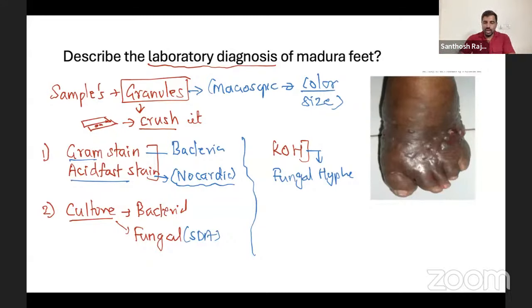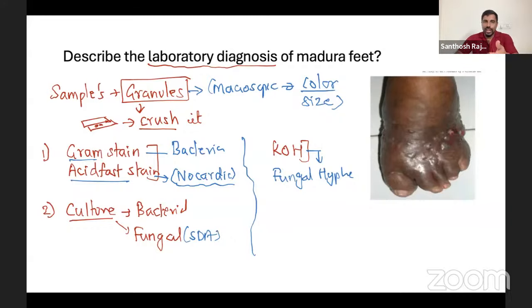Now I didn't write the questions here, so I'll only ask verbally, and you can answer. Which of the following dermatophytes affect only skin and nail?